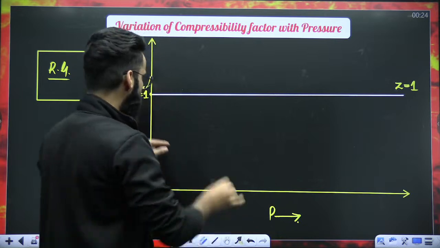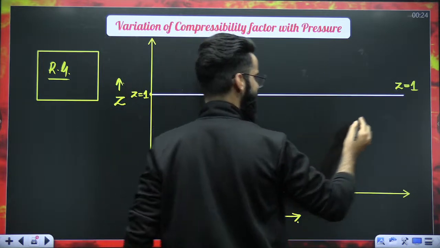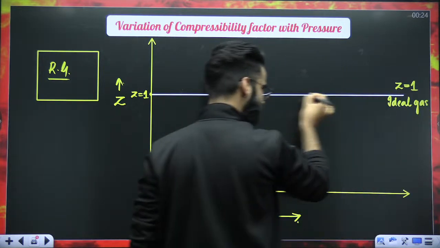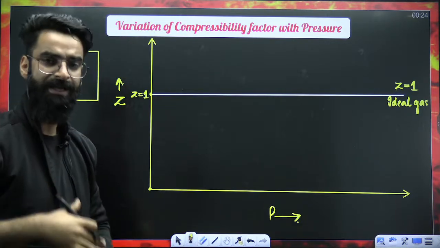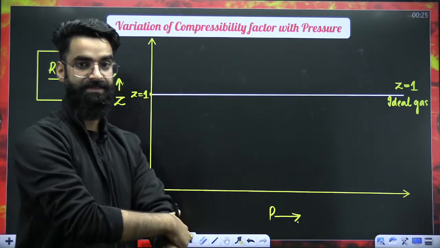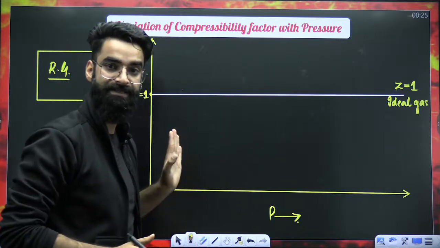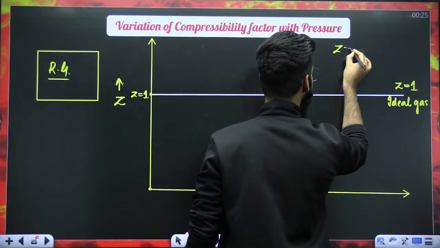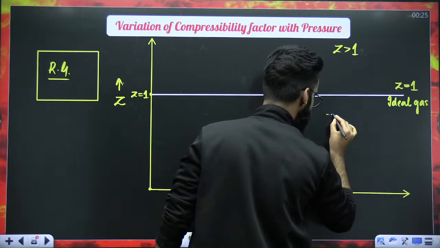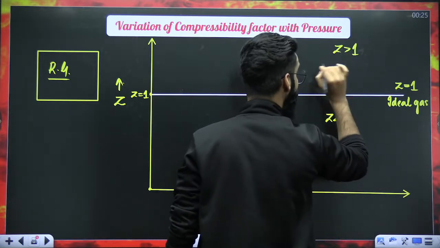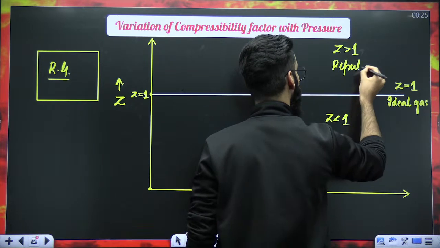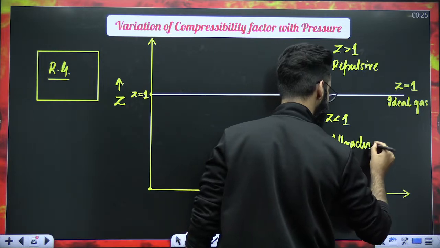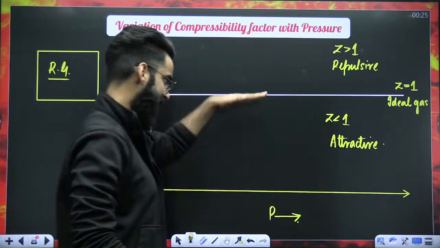If I ask you whether this line represents a real or ideal gas, this line represents the ideal gas, because on this line, at every point, the value of Z is 1, and the value of Z is 1 for ideal gases. The region above this line is the Z greater than 1 region, and the region below is the Z less than 1 region. Z greater than 1 means repulsive forces dominate in this region. Z less than 1 means attractive forces dominate in this region.